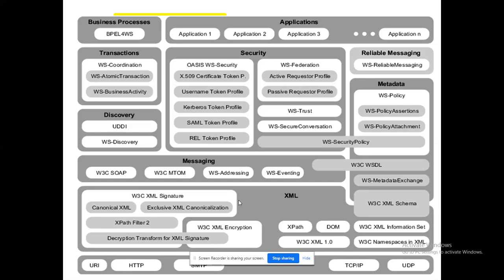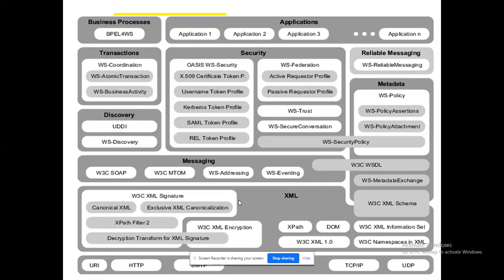The heterogeneous services will open the SOAP request message and first see the WS policy attachment. If we communicate in this way, then only this web service will respond to us. Likewise, they will understand it and communicate. It is like a protocol sheet for how they want to communicate. So that is about WS policy.